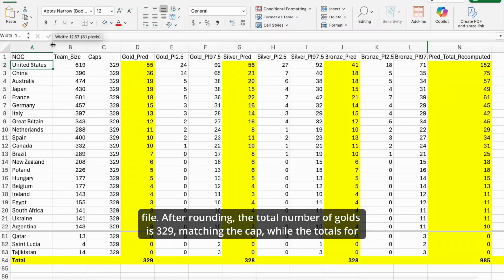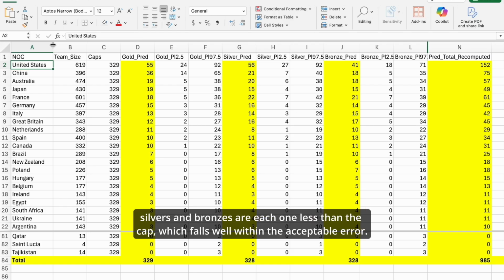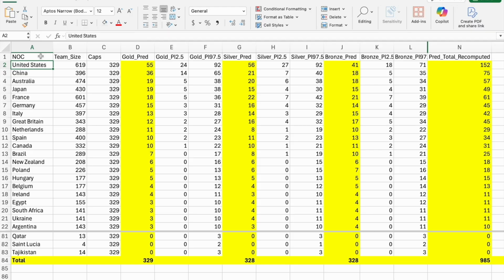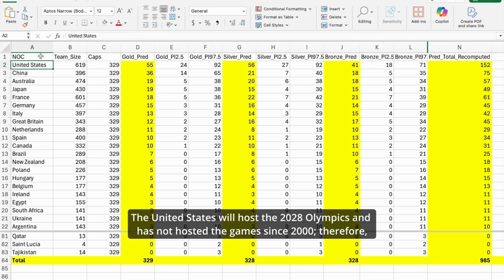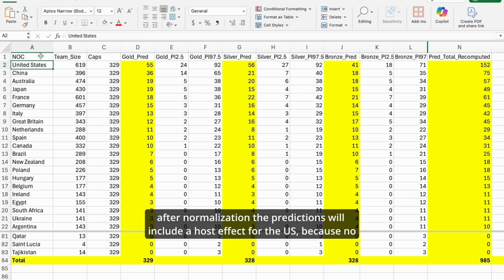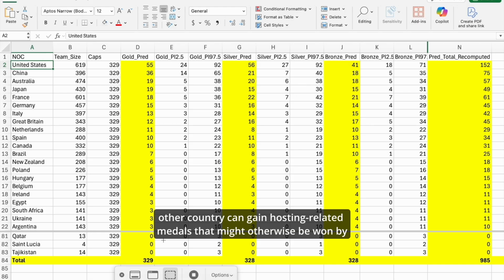After rounding, the total number of golds is 329, matching the cap, while the totals for silvers and bronzes are each one less than the cap, which falls well within the acceptable error. The United States will host the 2028 Olympics and has not hosted the Games since 2000. Therefore, after normalization, the predictions will include a host effect for the US because no other country can gain hosting-related medals that might otherwise be won by the US.